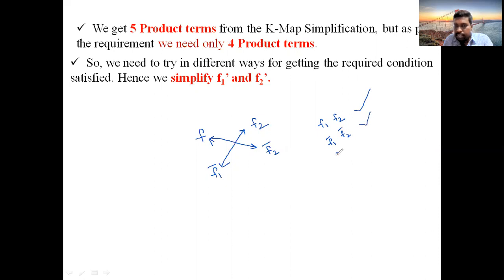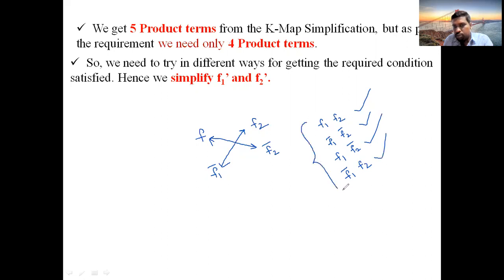Otherwise, again you have the possibility of comparing F1 with F2 bar. Find here. If not, you have the possibility of F1 bar with F2. We have these four possibilities.